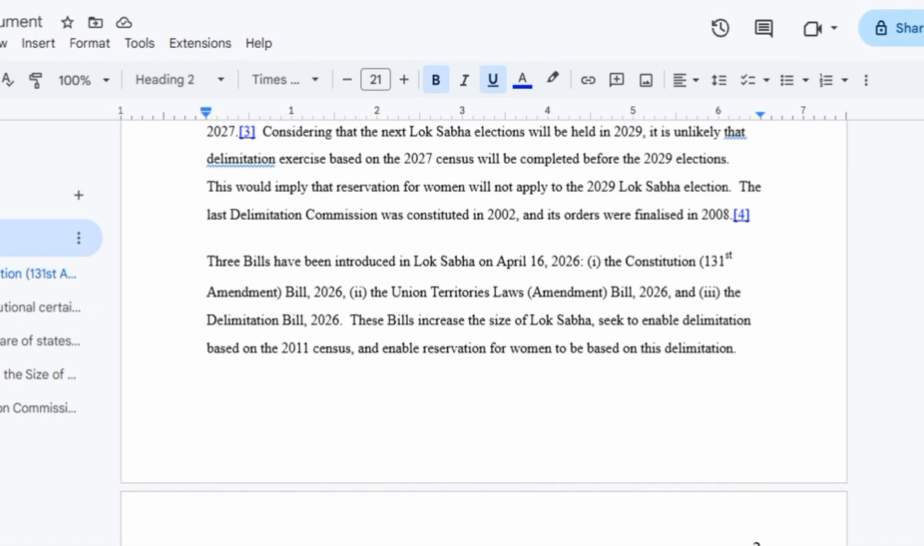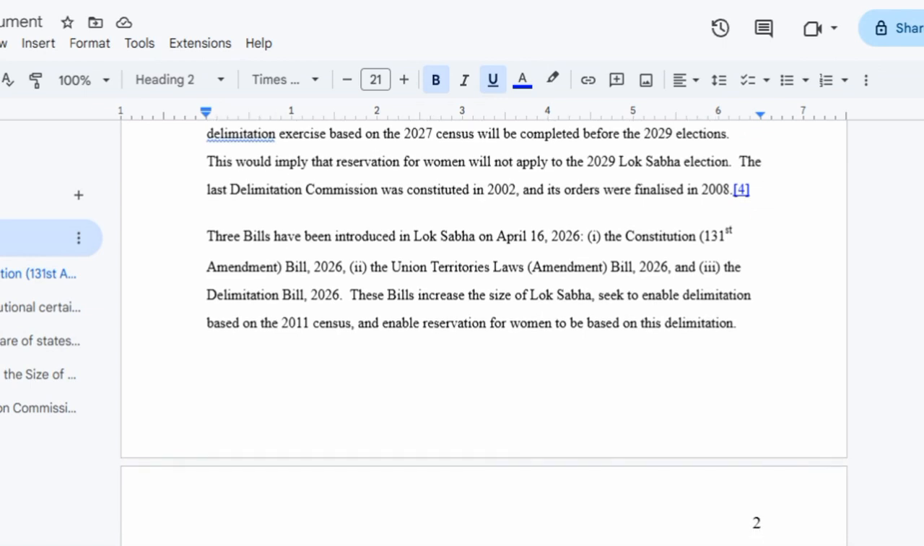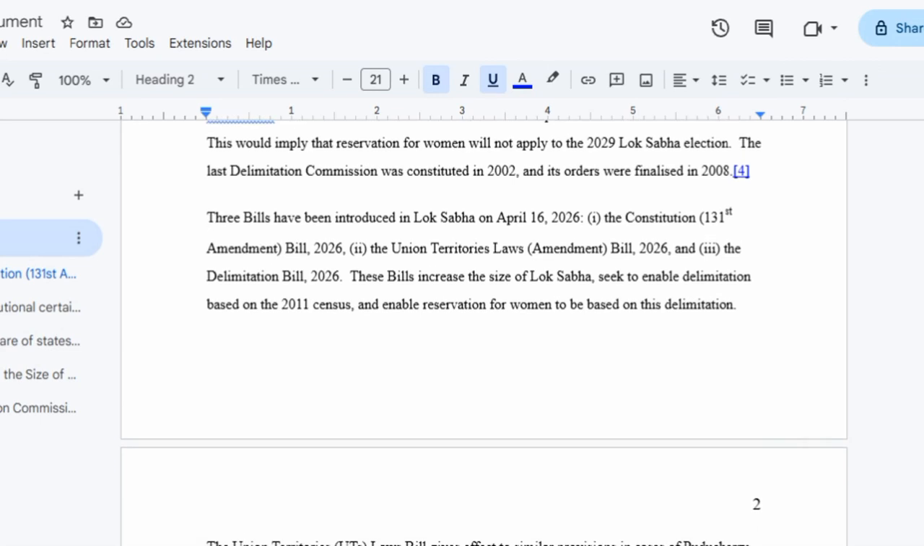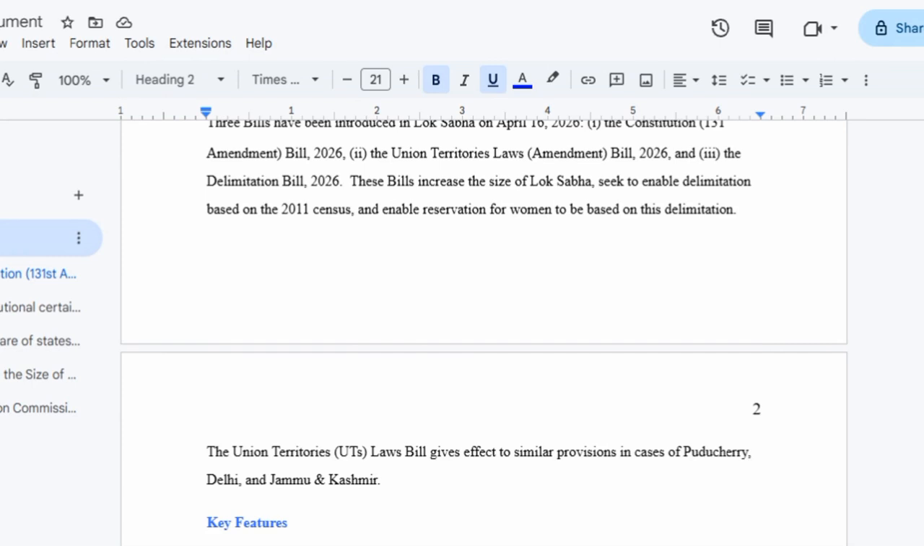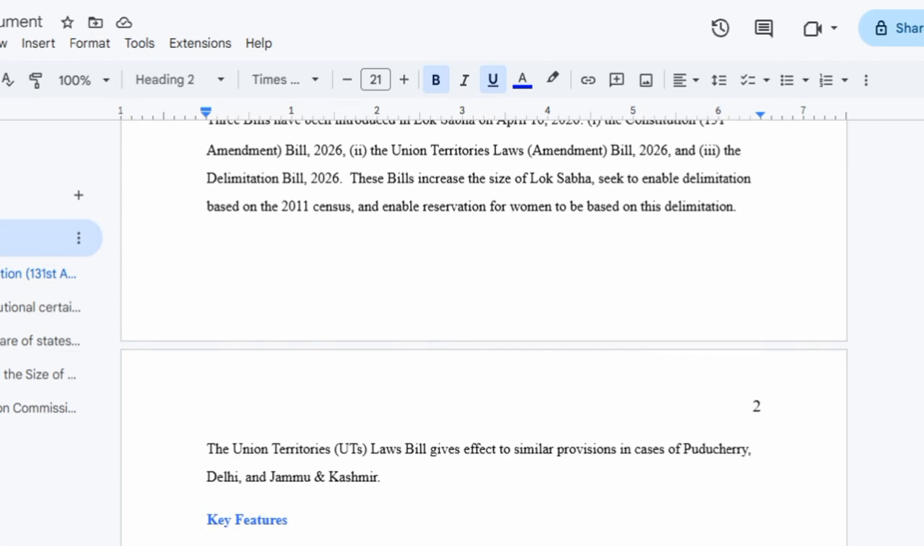We must also understand one thing very clearly, that the aim of the government was to ensure that women get reservation in the 2029 Lok Sabha elections. But due to that one issue in the 106th Constitution Amendment that required the first census after this act, this was the major issue, and this bill also removes that criteria.